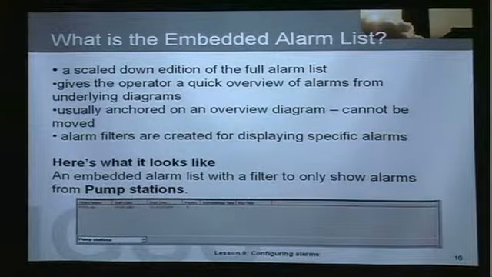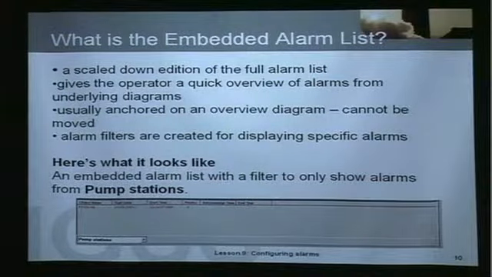The embedded alarm list is usually anchored on an overview diagram. And remember, as soon as you place the embedded alarm list on a diagram, it cannot be moved. Therefore, when you're planning your mimics, you should plan to allocate a place where you can place an embedded alarm list on the diagram without covering other elements that are important to be displayed.